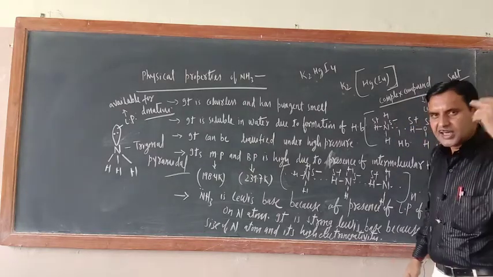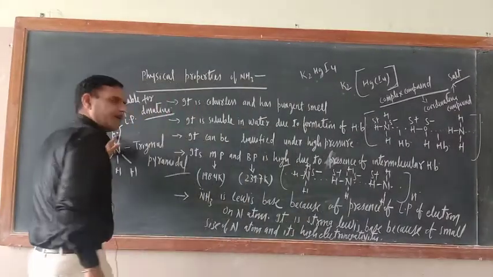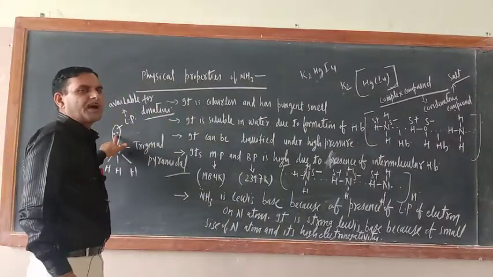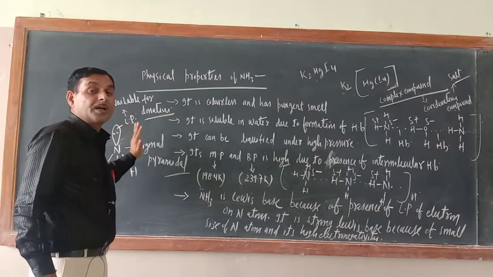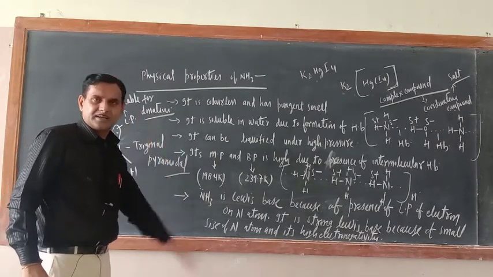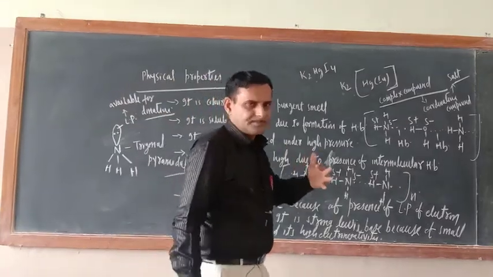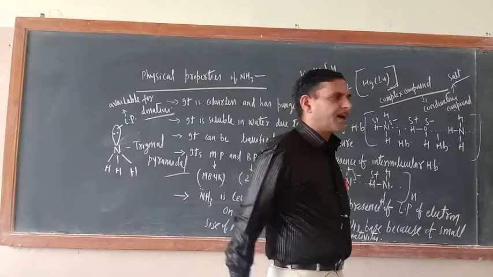What is the reason? The reason is the same only. Since ammonia can donate a pair of electrons, because of the presence of this lone pair of electrons, ammonia is a good complexing agent. Okay, this is the reason. And the upcoming things are related to that only.